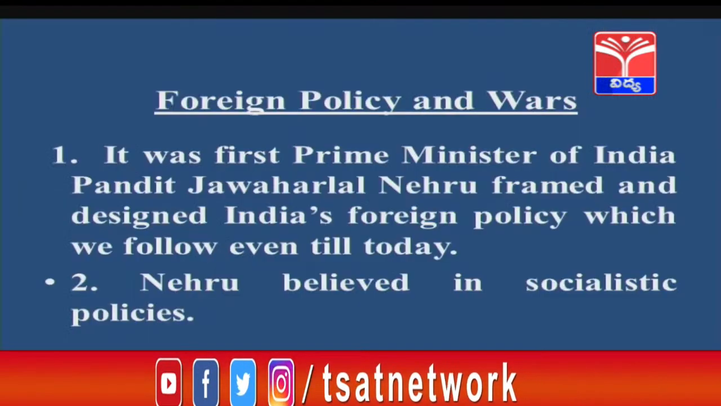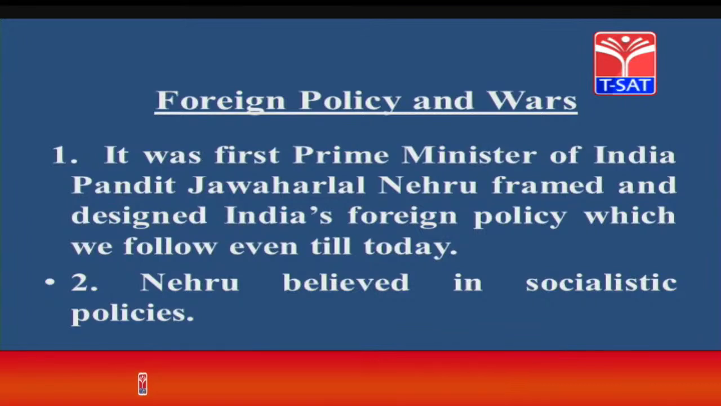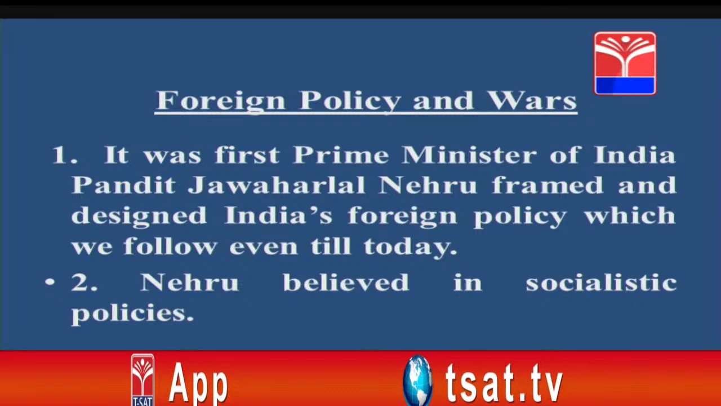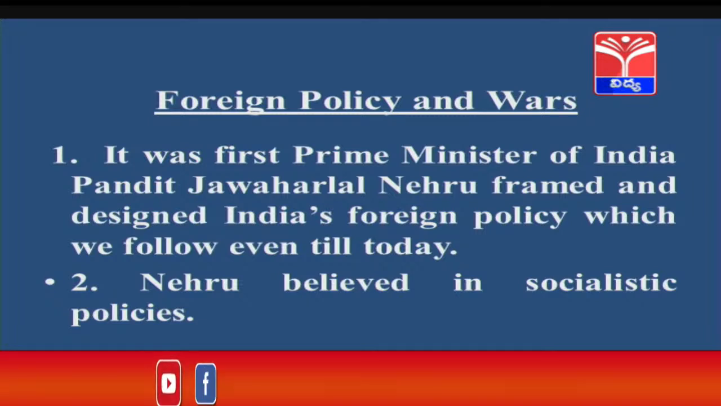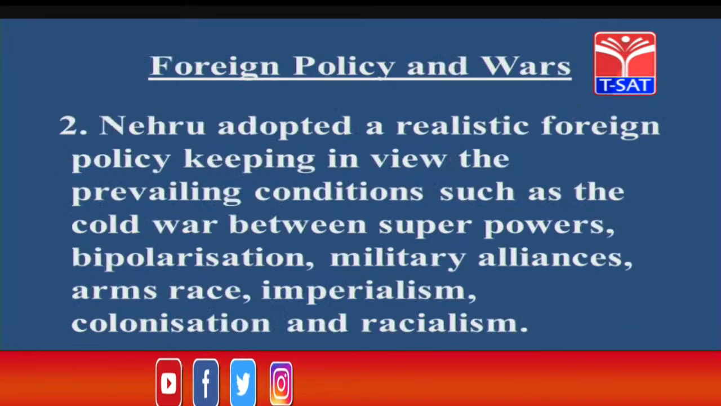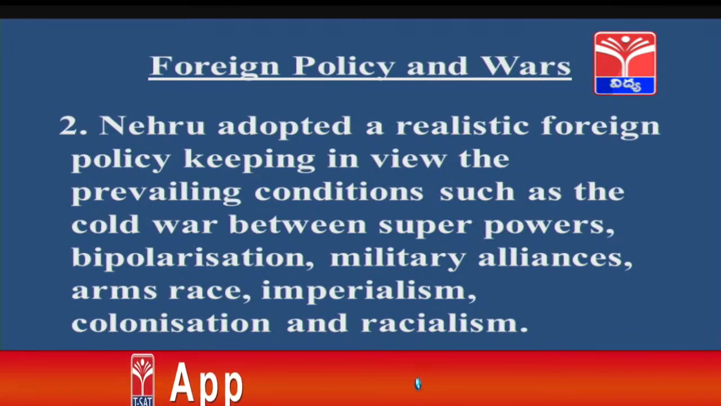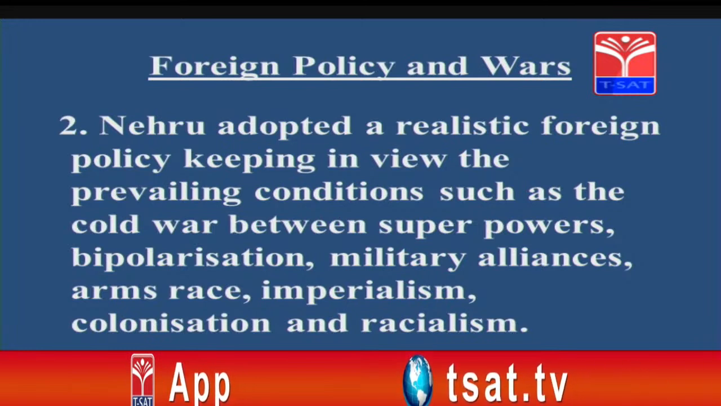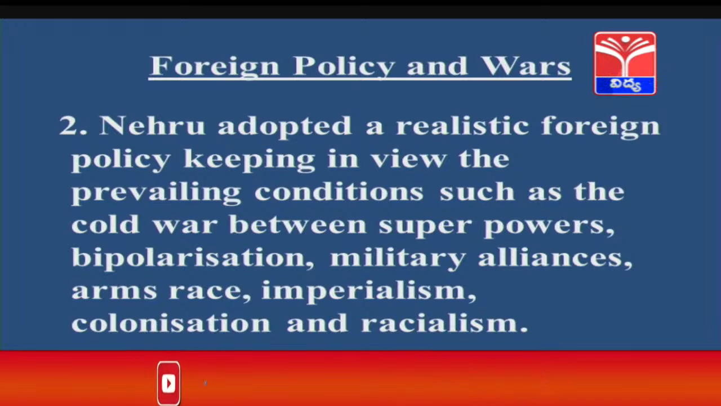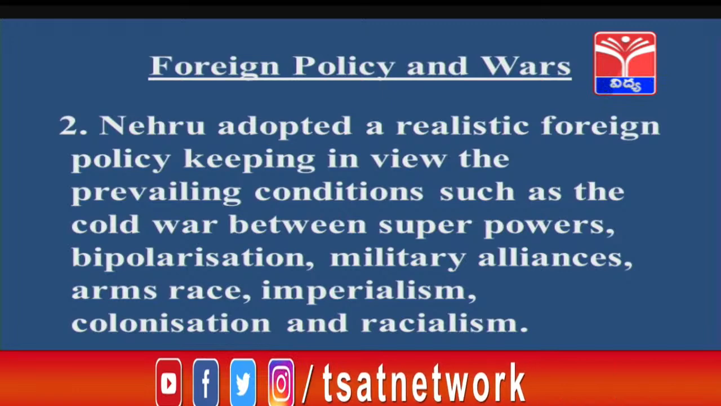It was the first Prime Minister of India, Pandit Jawaharlal Nehru, who framed and designed India's foreign policy, which we follow even till today. Nehru believed in socialistic policies. Nehru adopted a realistic foreign policy, keeping in view the prevailing conditions such as the Cold War between superpowers, bipolarization, military alliances, arms race, imperialism, colonization and racialism.